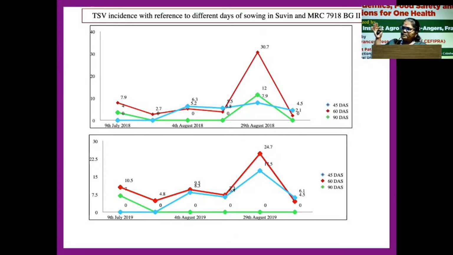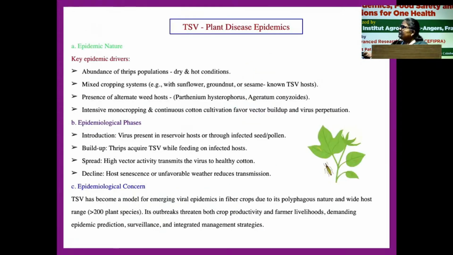Because during these 60 days, the crop will reach the month of November. During November, the prolonged winter makes it susceptible to the barbitans. So along with abiotic stress and TSV, severe square drying is observed in the field. When you talk about epidemics, TSV contributes based on the abundance of thrips population and because of mixed cropping like sunflower, groundnut and sesame together. TSV is also polyphagous in nature, so it reduces crop productivity and results in epidemics.